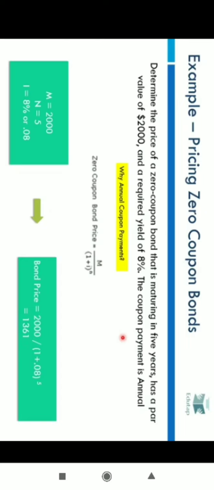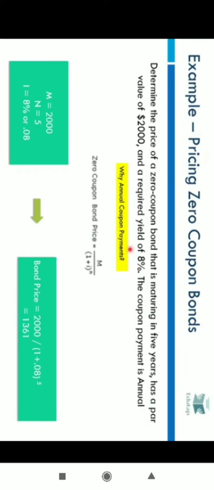We have to find the price of the zero coupon bond in such a scenario that you should get the same rate of interest that you would have got if you had bought a bond with annual payments. So this is just a virtual scenario, where the zero coupon bond is giving you an annual coupon payment, and the reason behind it is that you have to find the price of a zero coupon bond which gives you a yield of 8%, assuming that you are getting coupon payments same as those of a non-zero coupon bond.